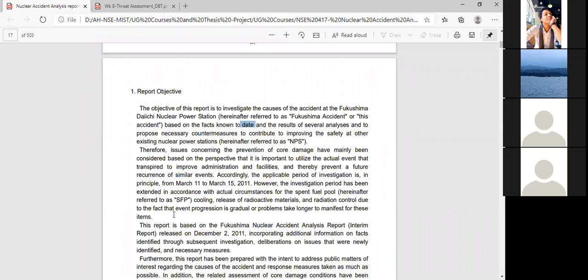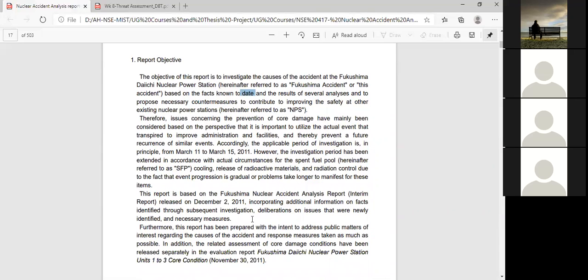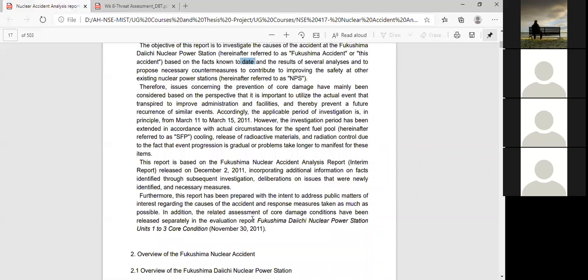Now we go for writing in detail about the background. I'm not going into detail, I just want to highlight it. What has been written is very nice. Still, if you want to write it down, you can mention the background of the accident. But you cannot copy and paste everything here, because if you copy, it will be directly rejected and you will get 0 marks. Okay, so this is called the objective.